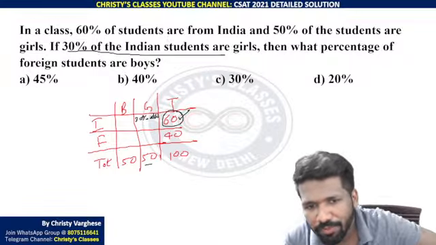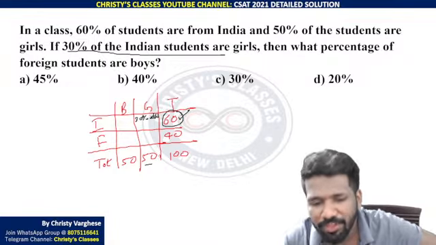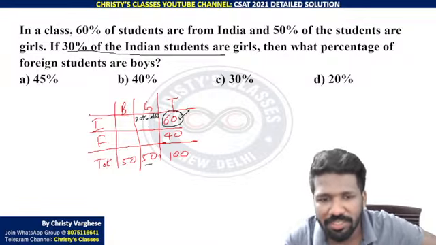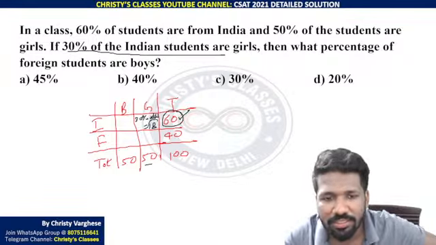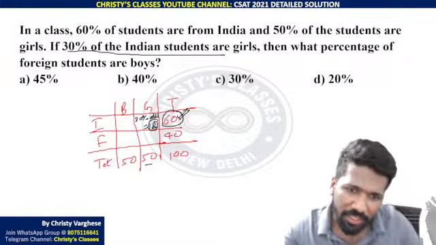30% of 60, how to find? 10% of 60 is 6. Shifting 1 decimal to the left. The Mendel math technique. 10% is 6. So 30% will be 6 plus 6 plus 6, 18. Is this clear how this is 18? Now that is enough. 60, this is 18.